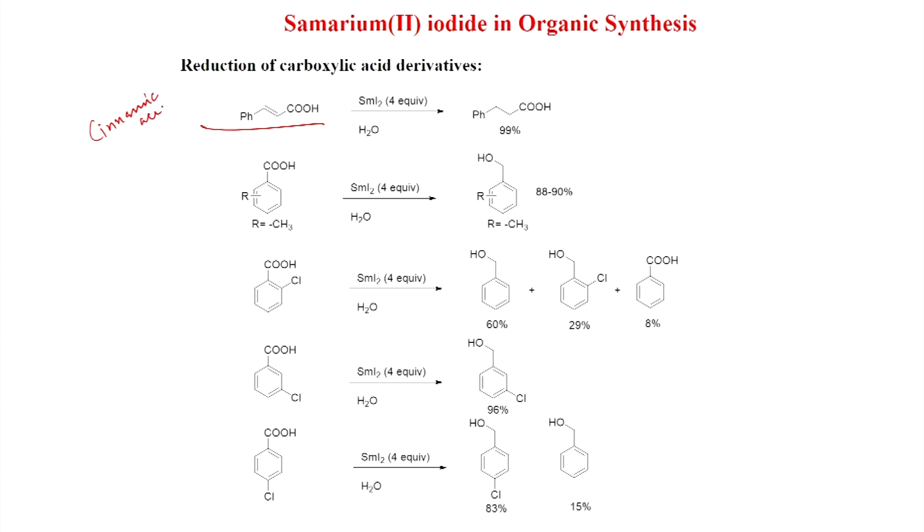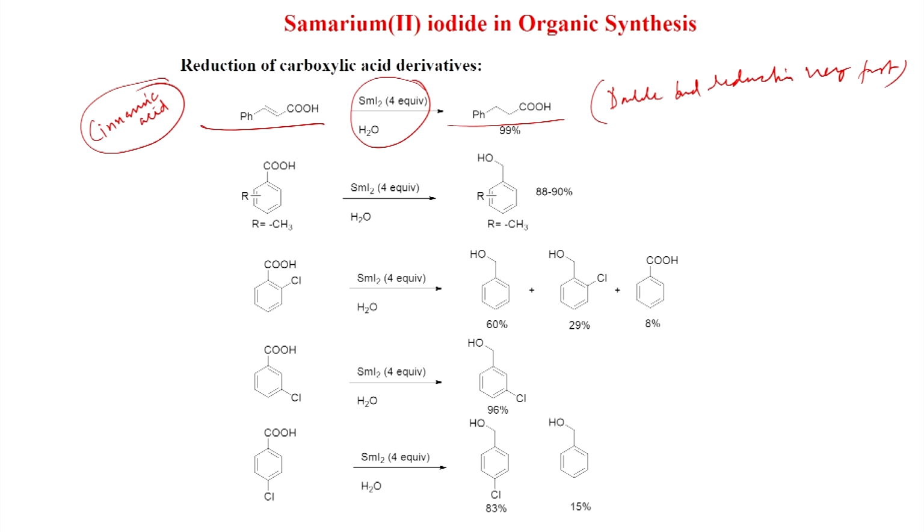this is very important. If you have an alpha beta unsaturated acid like cinnamic acid with samarium iodide 4 equivalent, if you also add water, only the double bond is reduced. So, double bond reduction is very fast, because the double bond is conjugated with this electron withdrawing group, and you get this hydrocinnamic acid in 99% yield. Also benzoic acid derivative we have already seen, the benzyl alcohol will form, like here orthochloro also.